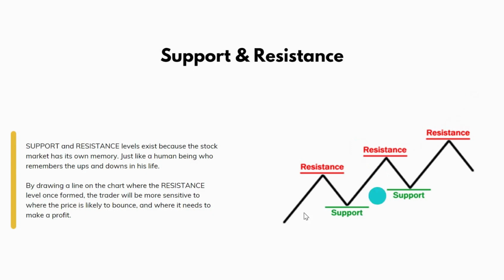If you can see in this area, the uptrend is making higher high, higher low, higher high, higher low, and higher high and higher low. Remember when we discussed higher high and higher low in the uptrend. So that means in this area, the resistance is the higher high and the support is the higher low. Higher high is resistance, higher low is support.